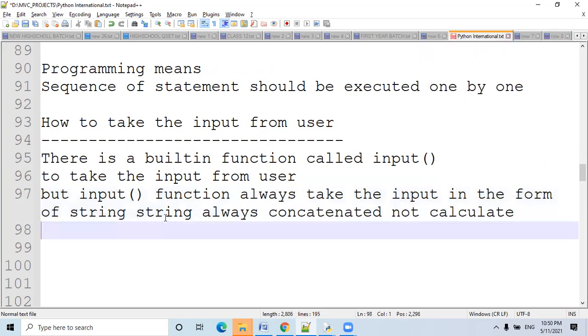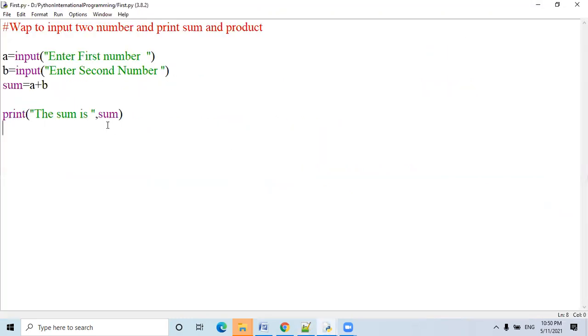But sir, I want to calculate. So for that, we have to do something. What do we have to do? int A, int B. Now we are converting A into integer and B into integer. Now the answer will become 10.